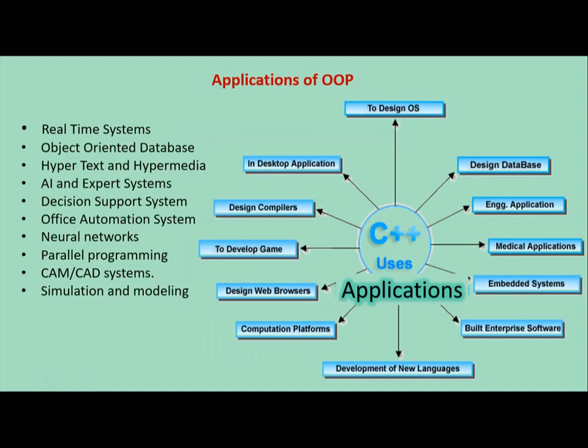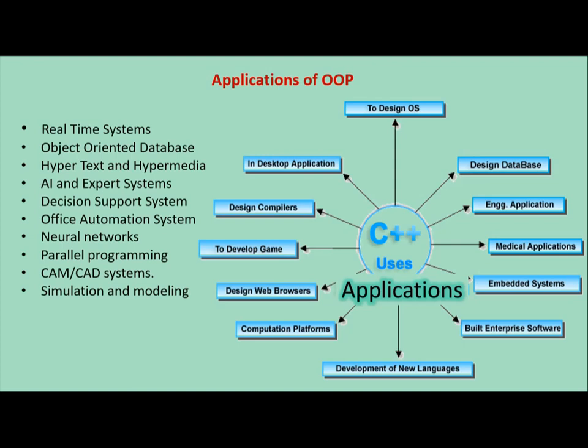Next, applications of OOP. There are multiple applications of OOP language. So we will see them one by one. Real-time applications, object-oriented database systems, hypertext and hypermedia, AI, that means artificial intelligence and expert systems, decision support systems, office automation systems, neural networks, parallel programming, CAD CAM systems means computer aided design and computer aided manufacturing. Next one is simulation and modeling.